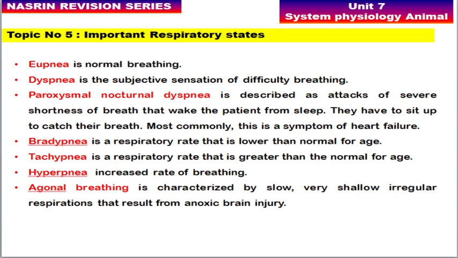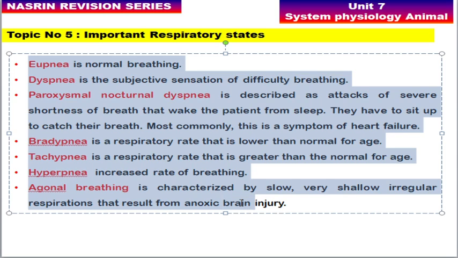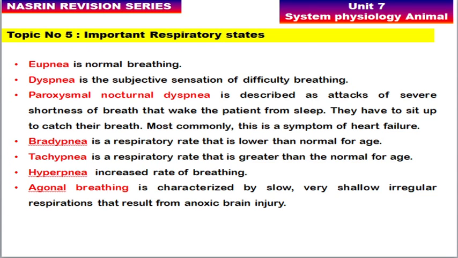So the first important topic is the important respiratory states we are going to study. Okay. So I have just taken all the notes from the article only. Okay. So eupnea means normal breathing. Dyspnea means it is a subjective sensation of difficult breathing. Okay. So paroxysmal nocturnal dyspnea describes an attack of severe shortness of breath which will wake the patient from sleep. Okay, so the patient has to sit up to catch the breath.